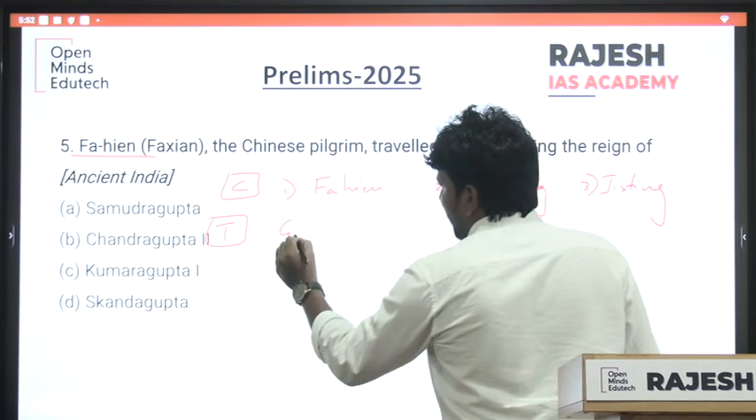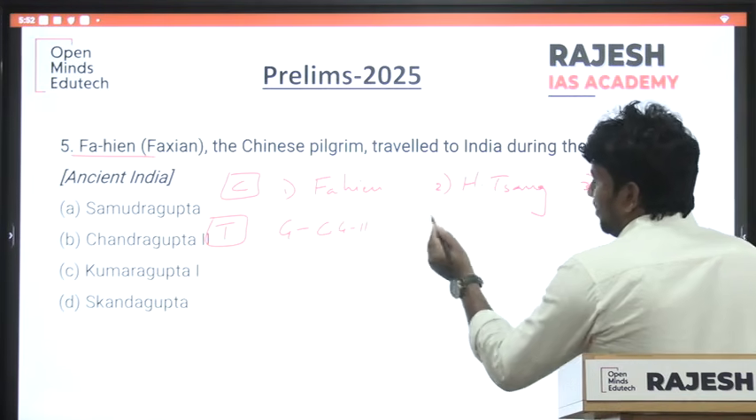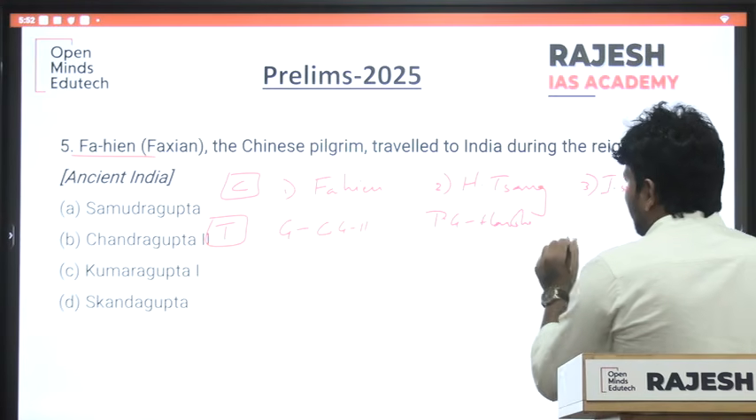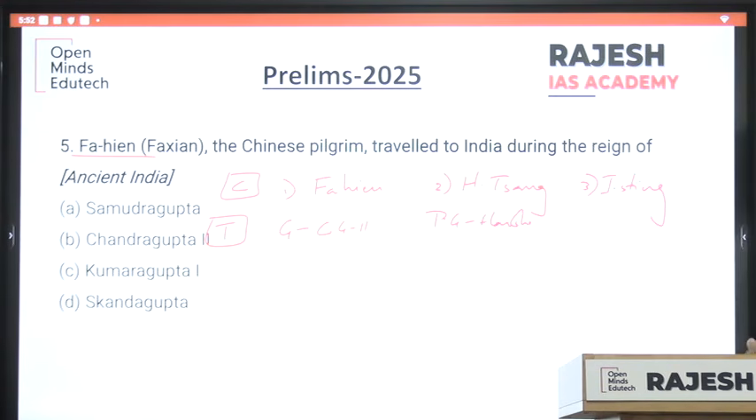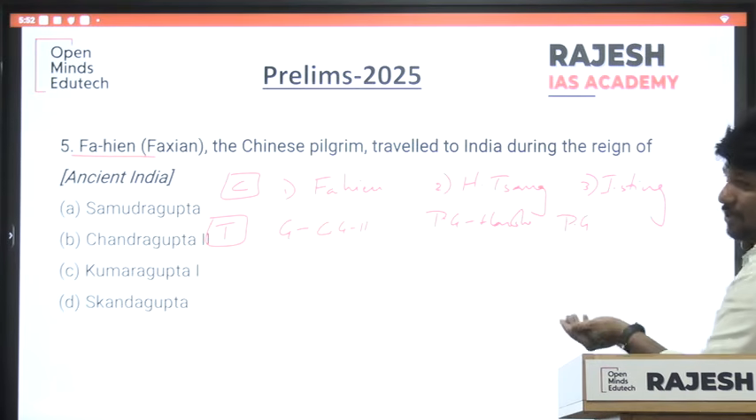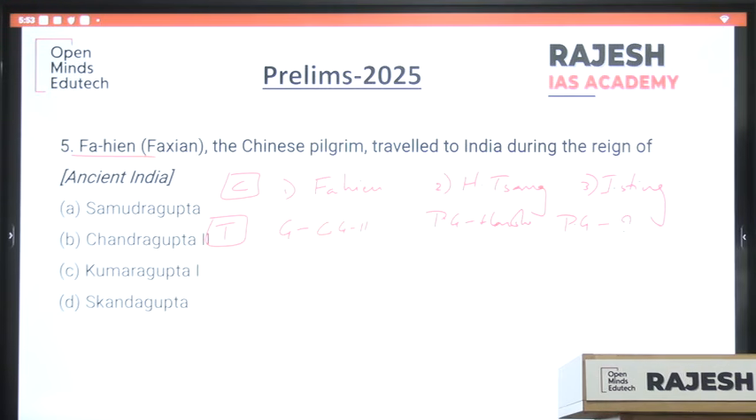So we know that Fahian came during the Guptas, under Chandragupta II. Huyan Sang came post Guptas, during Harsha. We don't have much detail about Singh, so we assume that he came maybe post Guptas or in the early medieval period. We don't know the ruler he visited either.